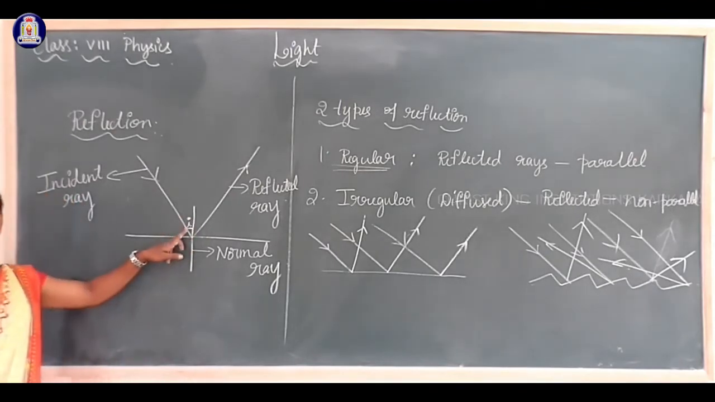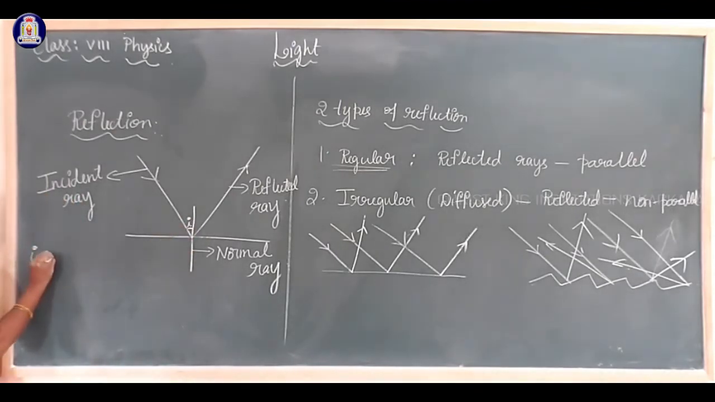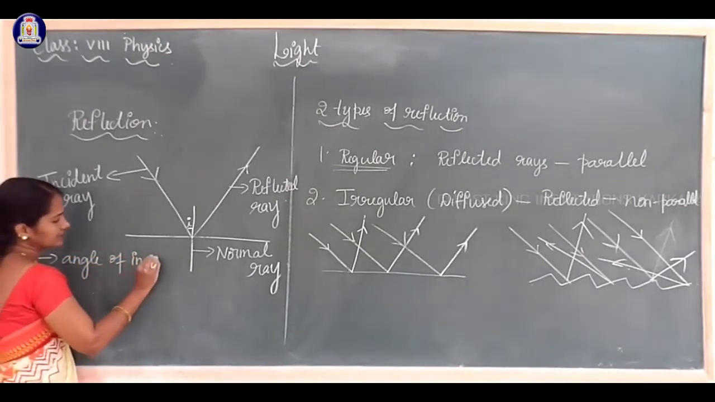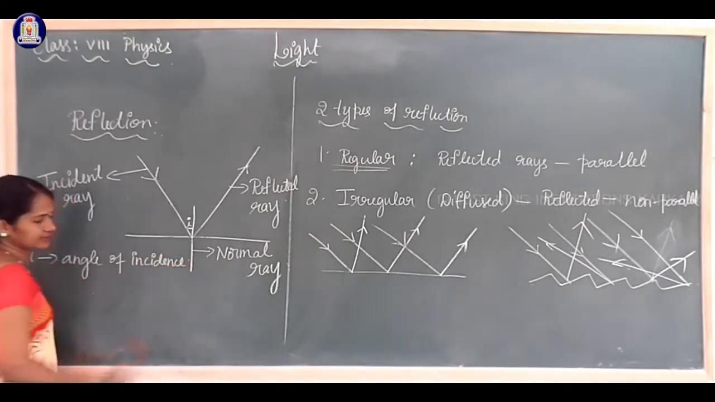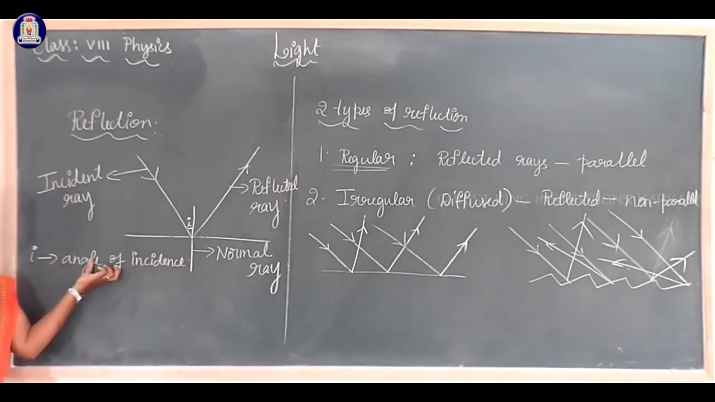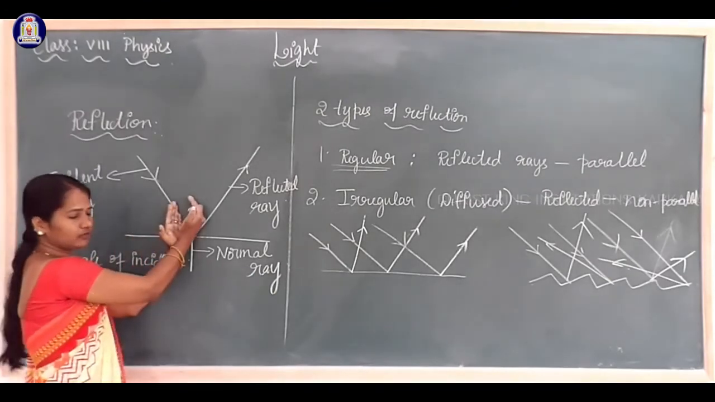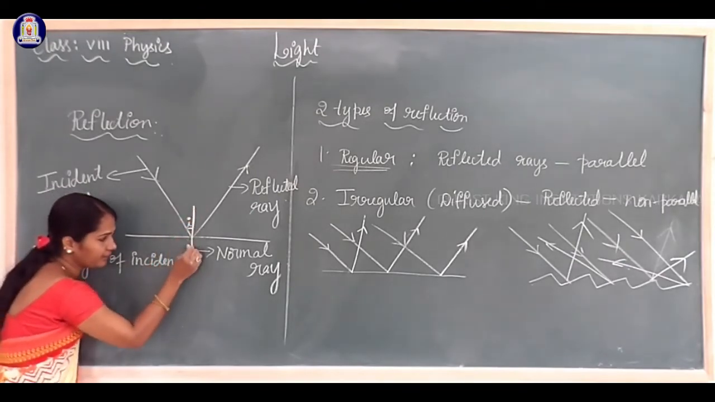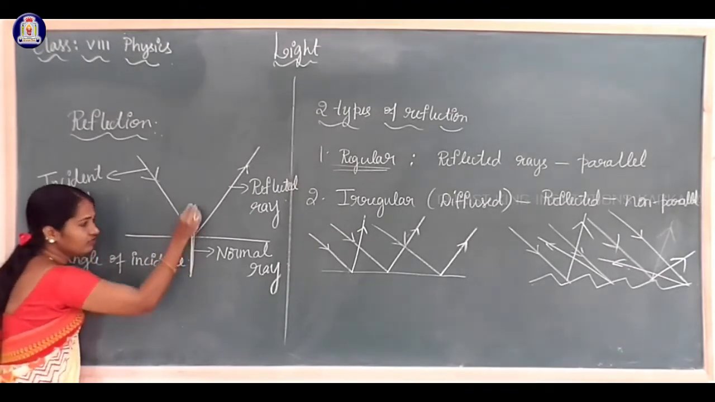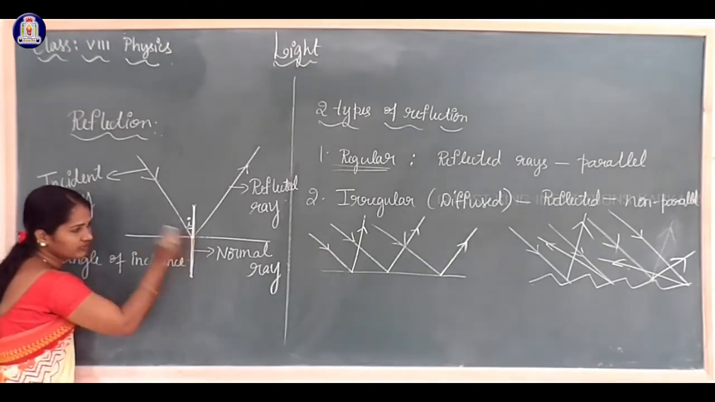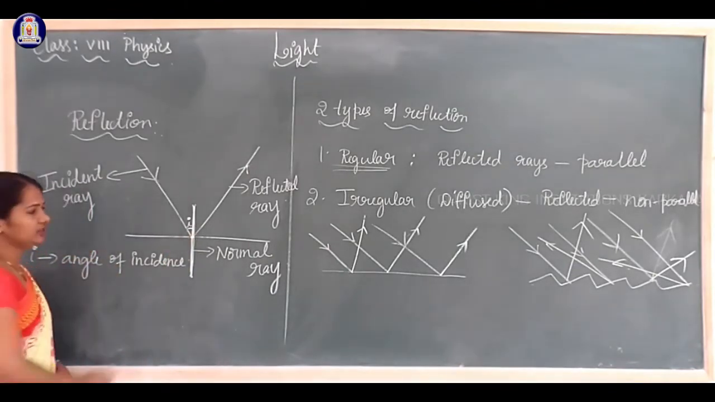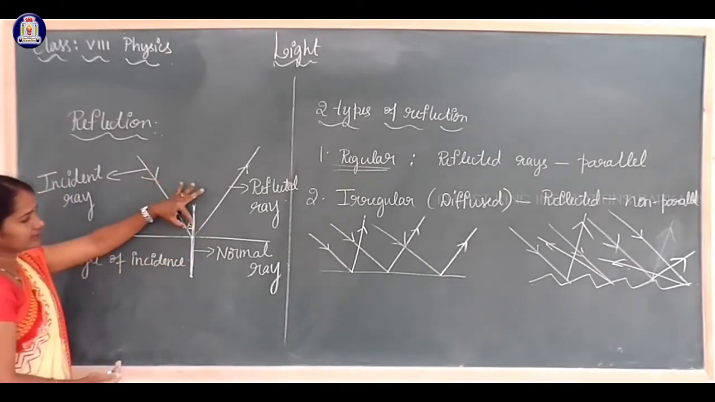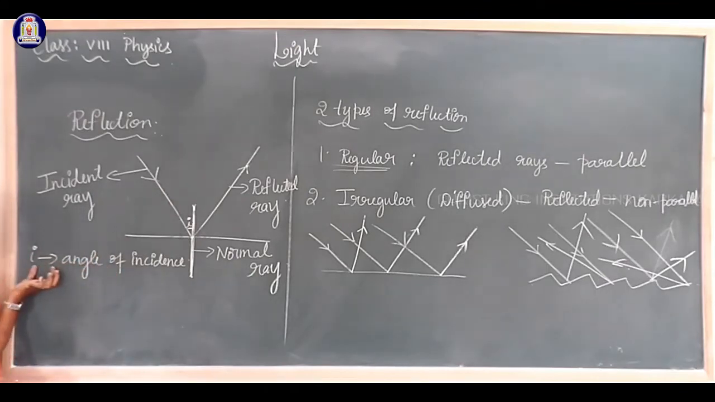So what is this I? This I is called angle of incidence. What is angle of incidence? This angle, the angle between the normal ray and the incident ray. What is a normal ray? The normal ray is the perpendicular straight line which is drawn at the point of incidence. The angle between this normal ray and the incident ray is called the angle of incidence.